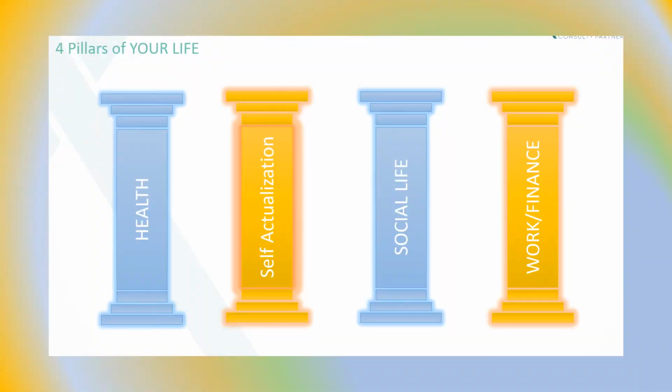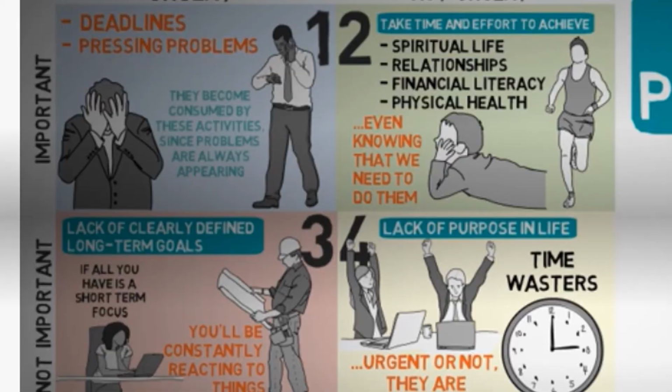In life, there are basically four pillars: health, spirituality, social life and relationships, and work and finance. We have to juggle between all these and manage our lives between them. Now, Eisenhower has said that there are four types of work which can be classified.